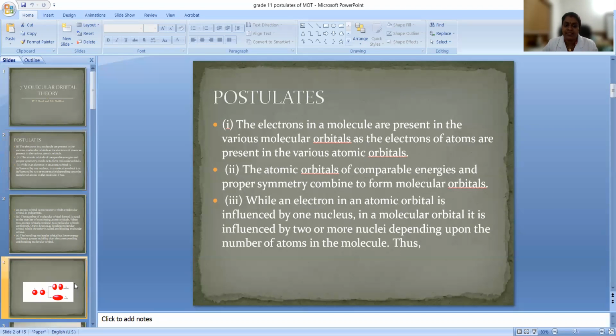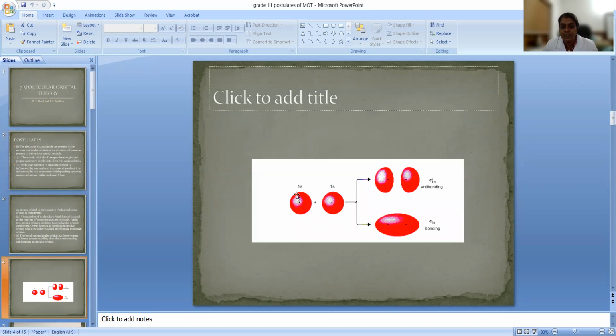Look at this example. Two 1s orbitals are combining. They have almost equal energy and the same symmetry, right? So they are combining and you are getting two molecular orbitals. One is called the bonding and the other is called the antibonding molecular orbital. The bonding molecular orbital has lower energy and is highly stable compared to the antibonding molecular orbital, which has higher energy.